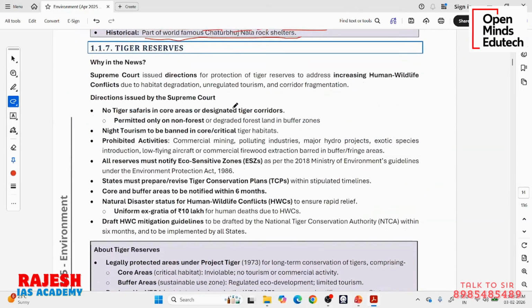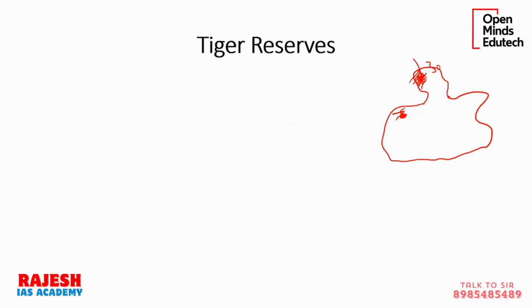Moving on to the next one, tiger reserves. So we have something called a tiger reserve. Let me tell you another part. Any protected area, including biosphere reserves also. I am hesitating to call a biosphere reserve a protected area because a biosphere reserve is natural recognition of something already existing. If humans are already living there, we will not tell them to vacate. But protected areas are specially formed to protect wildlife, so if needed, humans can be vacated from them. So biosphere reserves are protected areas.